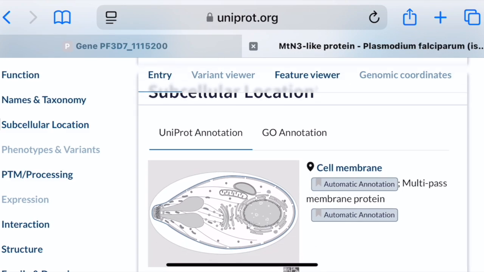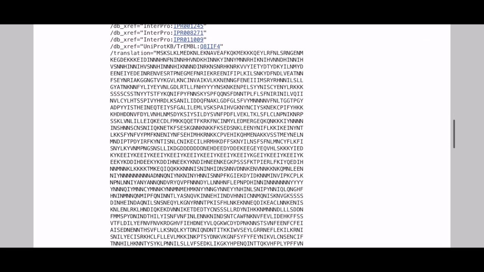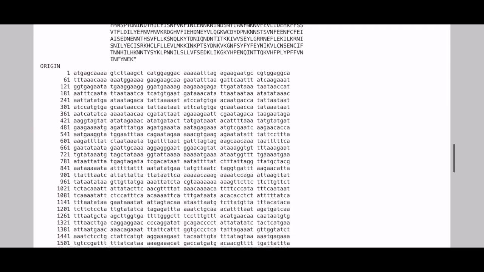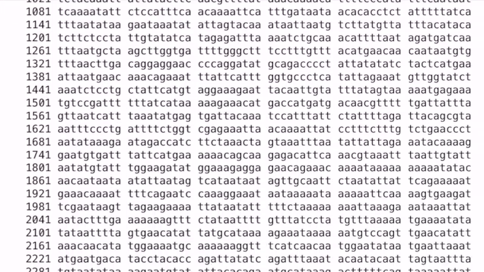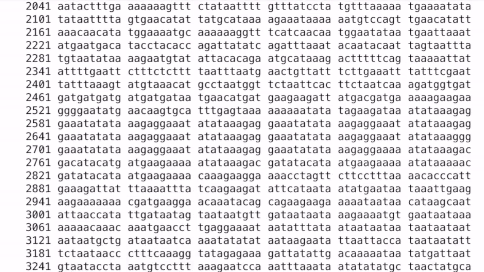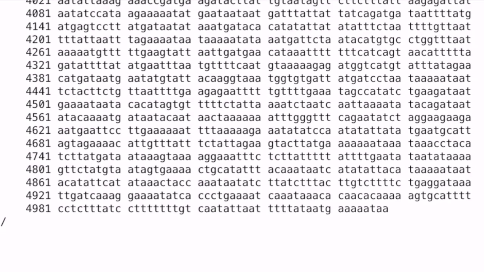and not worry about the insoluble fragment. So the next step will be to look at websites, called databases, for downloading the nucleotide sequences that will allow us to insert into a plasmid so that we can get expression of this protein in E. coli or yeast or an insect expression system, depending on the size of the protein.